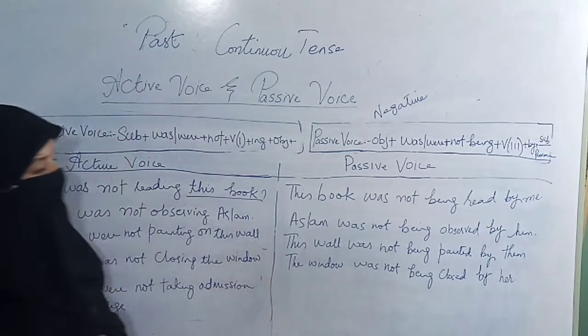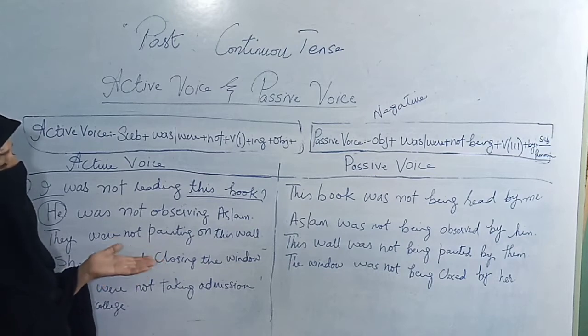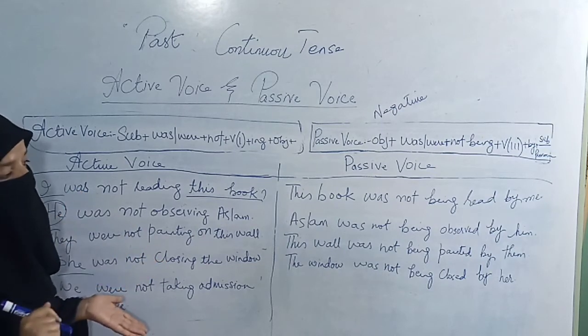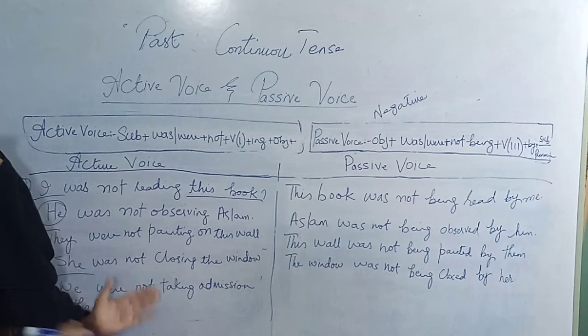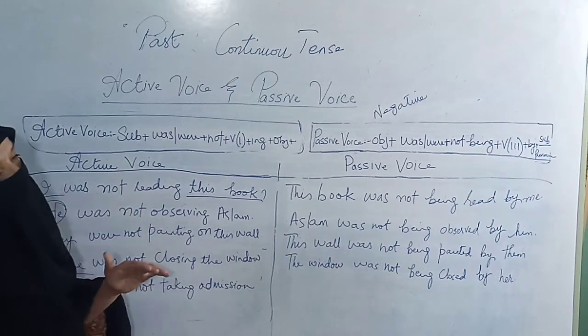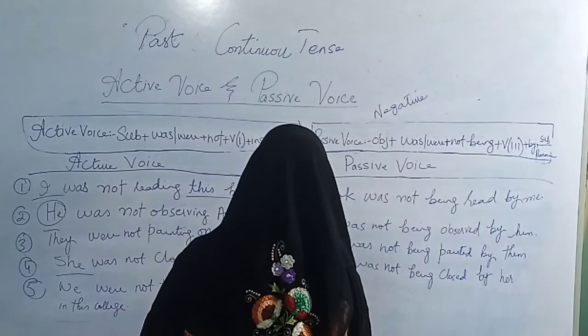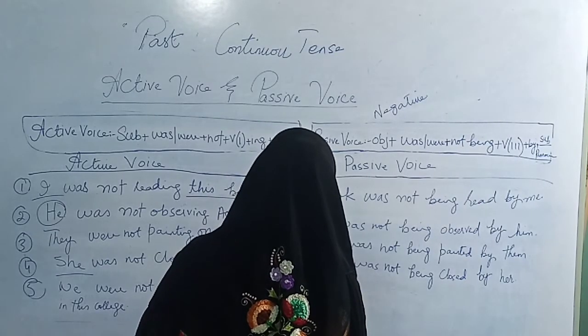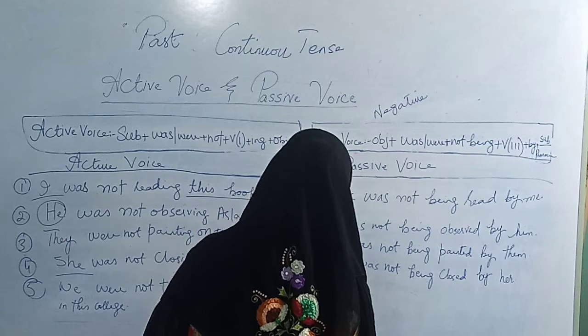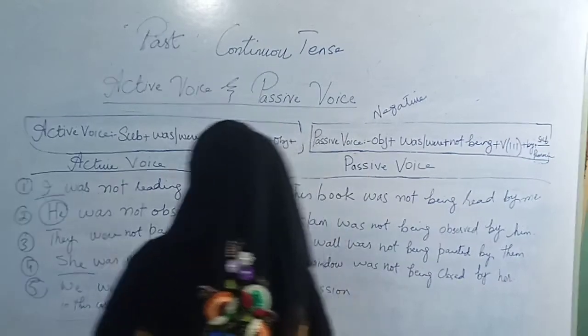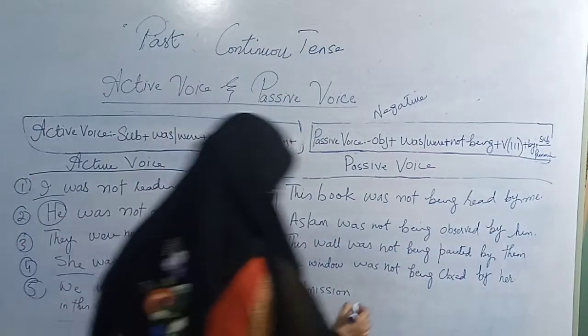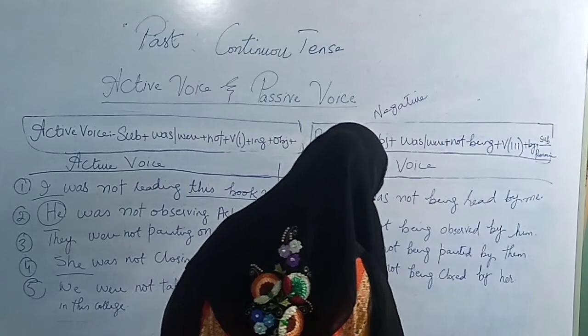As in affirmative sentences, I had written in this college admission. You can convert this sentence in other way also. So I am telling you here that if you write admission first, admission has become object.